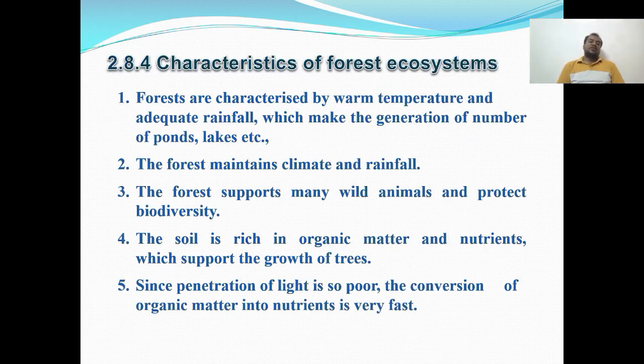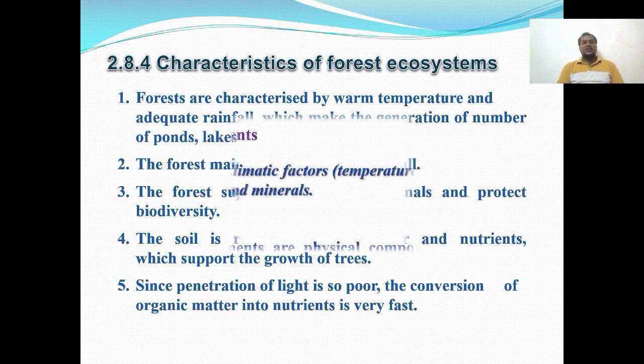Then characteristics of the forest ecosystem. Forests are characterized by warm temperature and adequate rainfall. This leads to the generation of a number of ponds and lakes, etc. The forest maintains climate and rainfall. The forest supports many wild animals and protects biodiversity. The soil is rich in organic matter and nutrients which support the growth of trees. Since the penetration of light is so poor, the conversion of organic matter into nutrients is very fast.